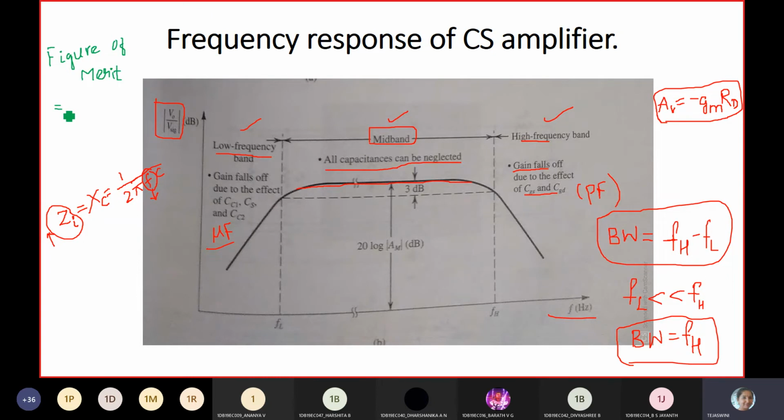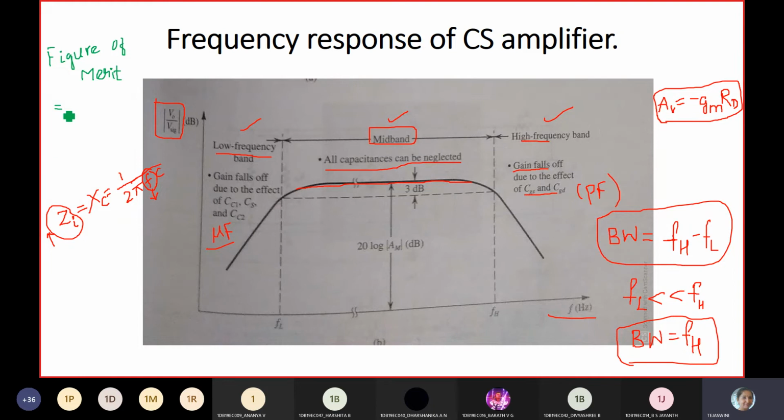Actually, this figure of merit gives you a list of specifications that include properties like gain, bandwidth, noise, and linearity. It will list the specifications: the gain has to be this much, the bandwidth has to be this much. A common source amplifier has its own specification. The gain has to be this many dB, the bandwidth this many kilohertz or hertz, plus noise and linearity.